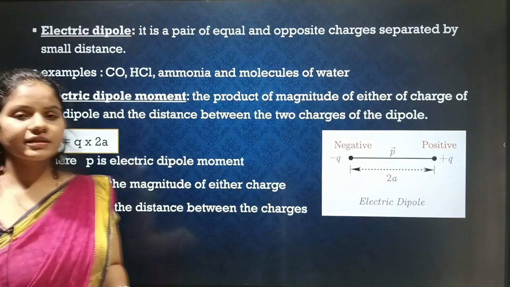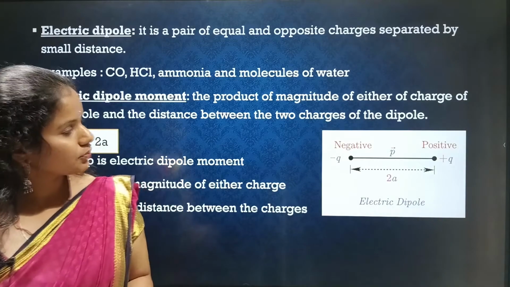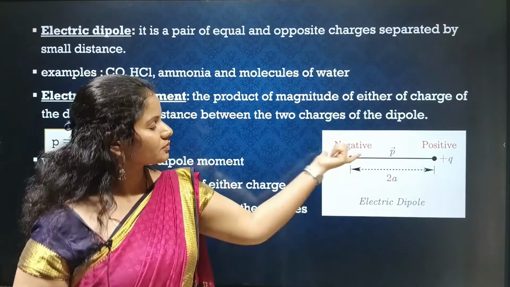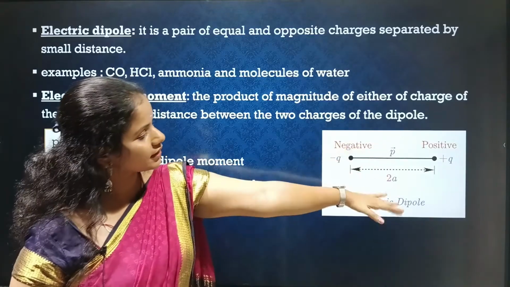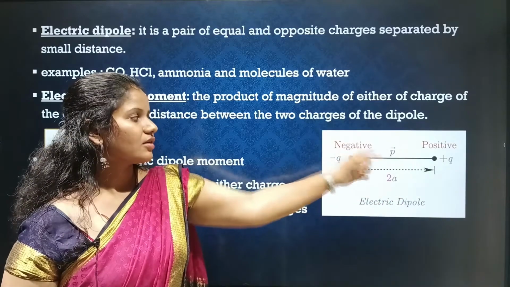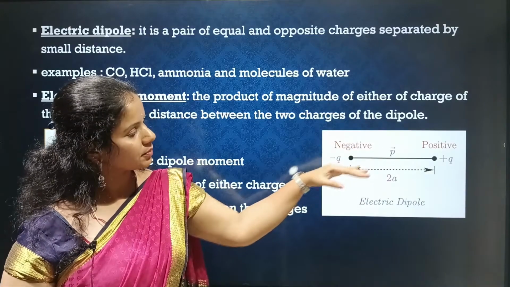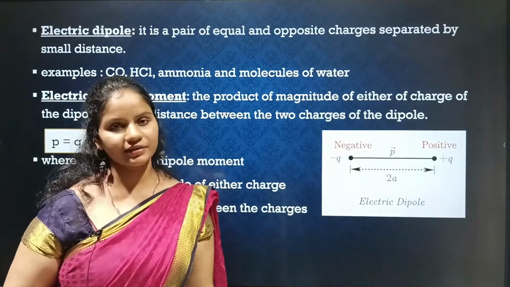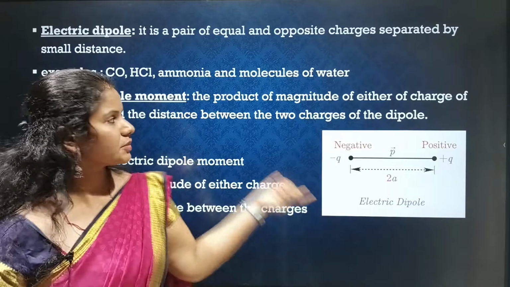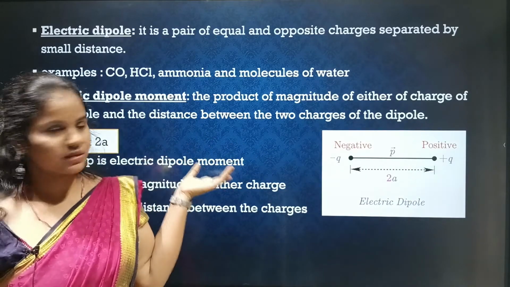So we'll see electric dipole. What is electric dipole? Here you can see in this picture two charges which are separated at a small distance. So it is nothing but a pair of equal and opposite charges separated by a small distance is called electric dipole. Using this concept you can define electric dipole moment as well.